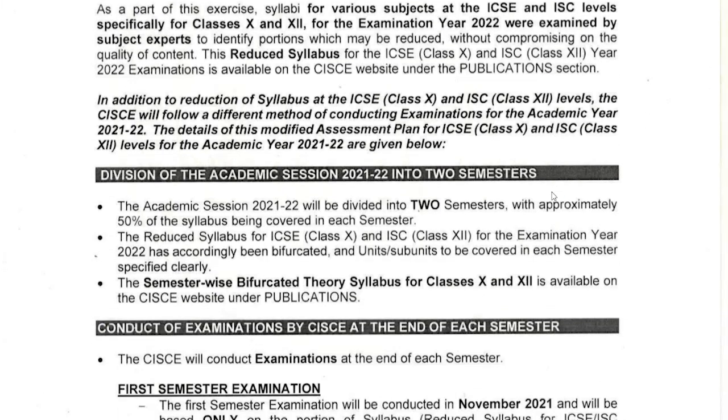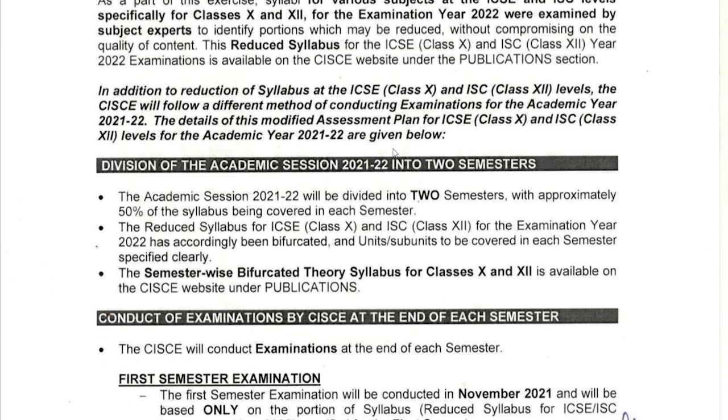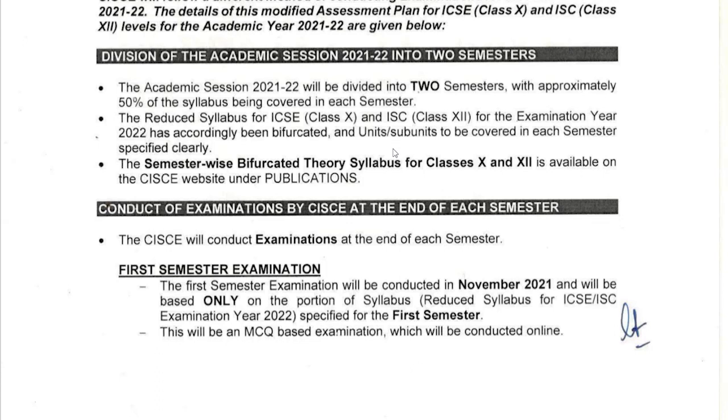Alright, now coming to the next part: in addition to the reduction of syllabus, the CISCE will follow a different method of conducting examinations for the academic year 2021 to 22. The details of this modified assessment plan, so you already know what topics will be taken care of in semester 1 and in semester 2. That part we already know by now, I have already discussed, and now we are coming to know the assessment plan, how we are going to assess, how the exam is going to be taken.